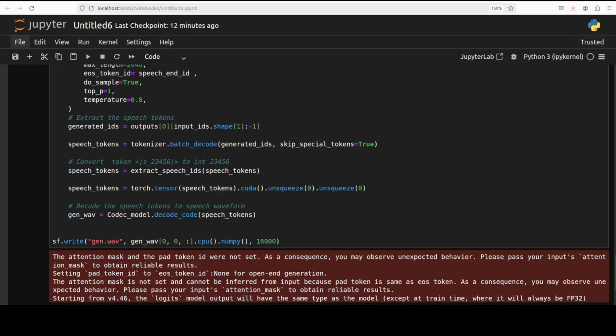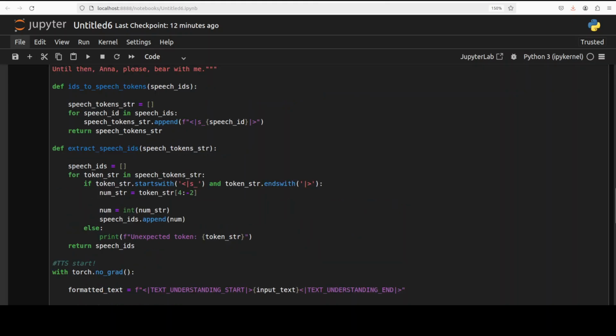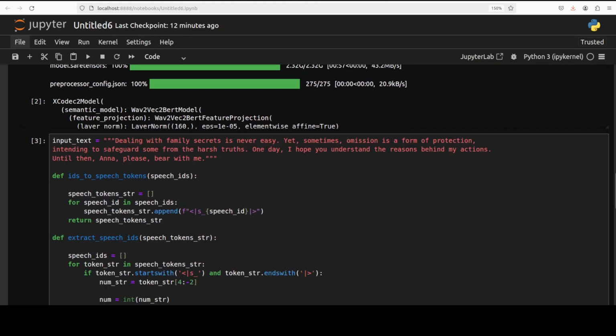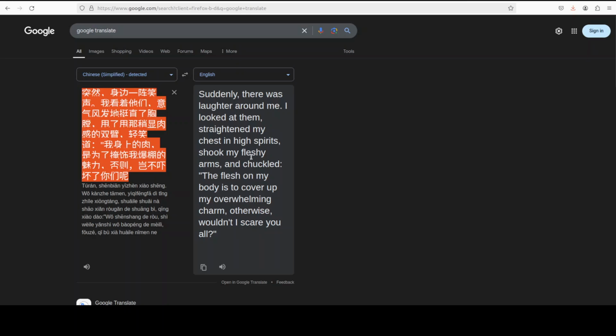Not bad, not bad. I mean, there was a lot of, I would say, emotion in that voice, as you can see. Okay, so that is good. Let me do the Chinese one and then we will try out a few more prompts. And this is a Chinese prompt which I have used. And if I go to Google Translate, this translates to something like this in English. I hope that this is correct.